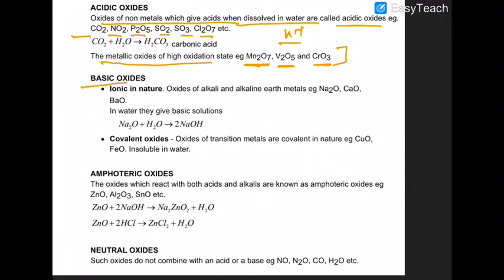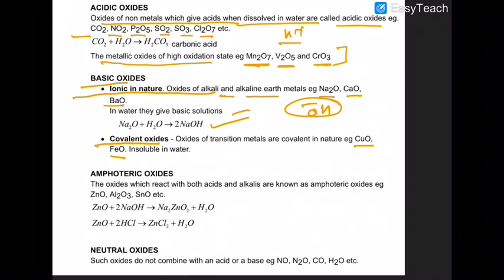Similarly, basic oxides. Basic oxides are ionic in nature. Oxides of alkali and alkaline earth metals, Na2O, CaO, barium oxide, all of them are generally basic oxides, and when they dissolve in water, they produce hydroxide ions. Covalent oxides like CuO, FeO are covalent in nature, and more importantly, they are insoluble in water.